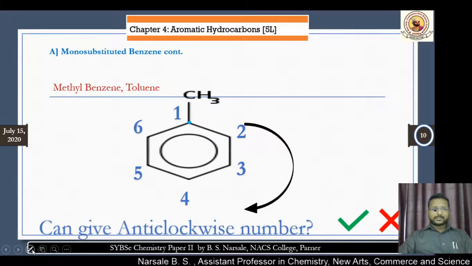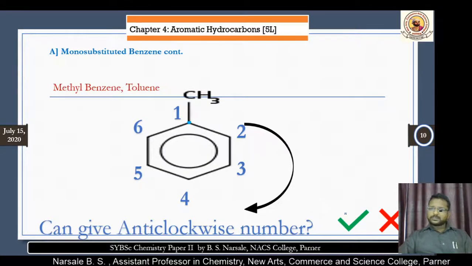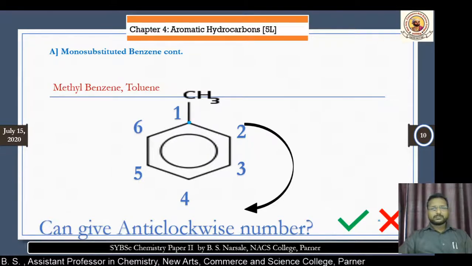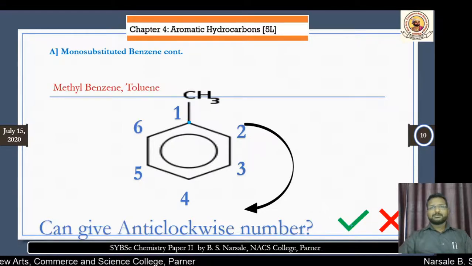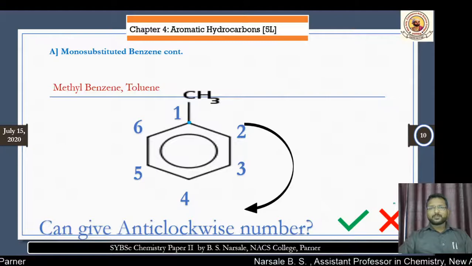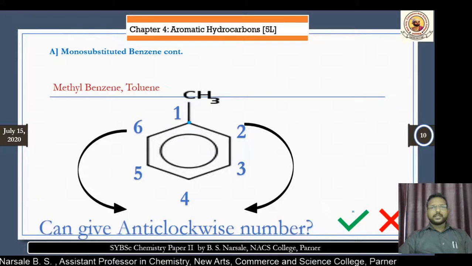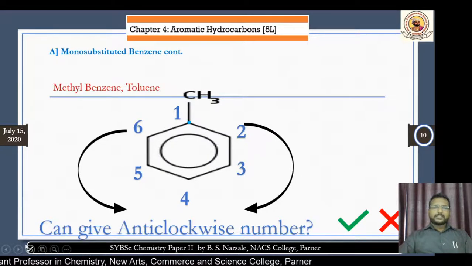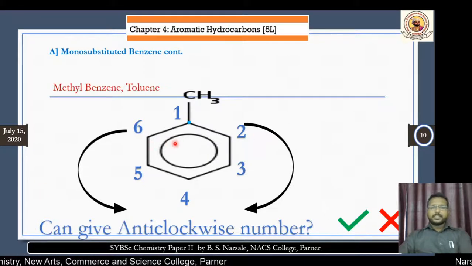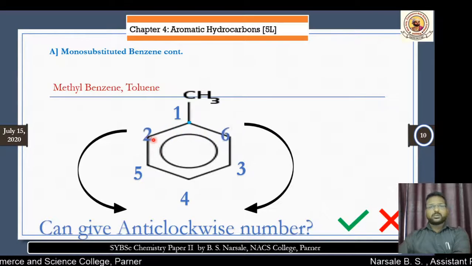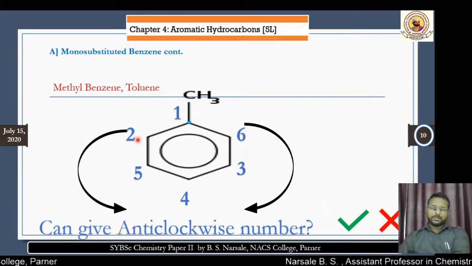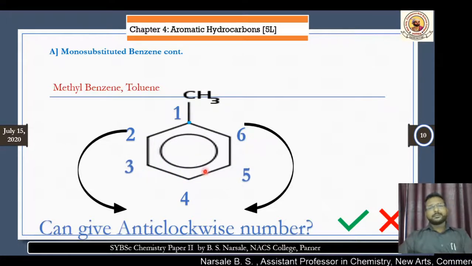Now, as we have given it in a clockwise pattern, we can also give the numbering in an anticlockwise pattern. What happens in anticlockwise fashion? If you give the numbering anticlockwise, there is just a replacement of the positions between 2 and 6, so number 2 will go to the other side, and again a replacement of 3 and 5.